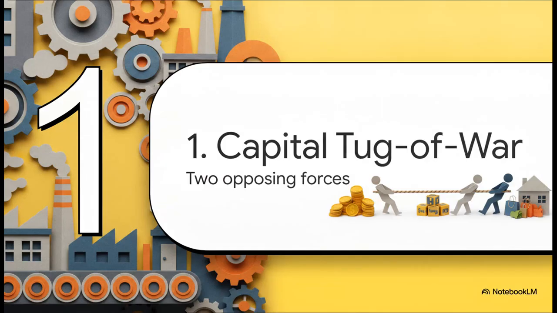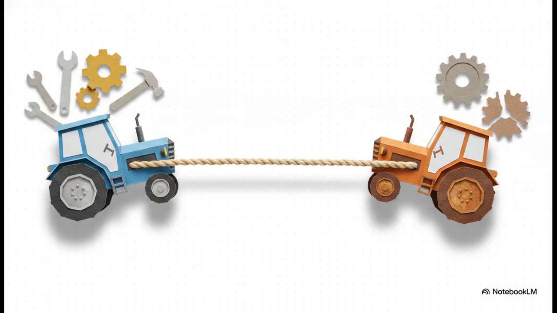Part 1. The Capital Tug-of-War. Picture a giant factory floor. You've got this constant tug-of-war happening in every economy around the world. On one side, there's investment. This is all the money spent on shiny new equipment, plants, and upgraded tools, pushing your capital stock up. But pulling hard in the exact opposite direction is depreciation. This is just the inescapable reality of things wearing out. Machines break down, computers get old, and tractors rust. This force drags your capital stock right back down.